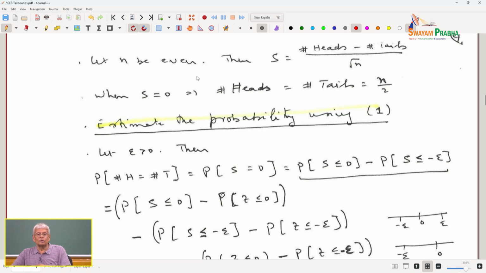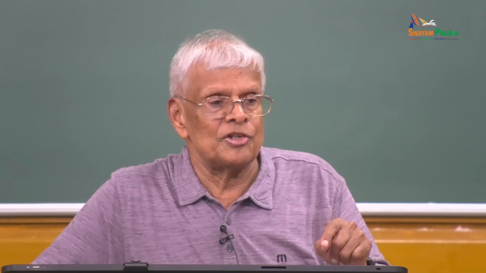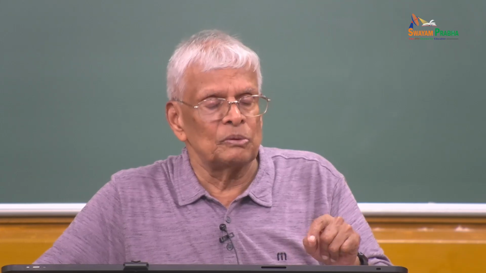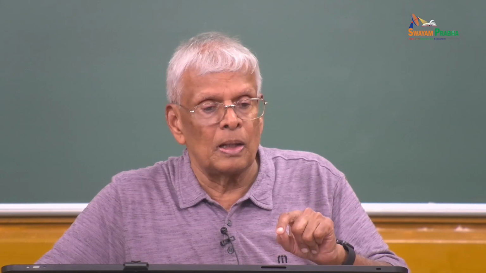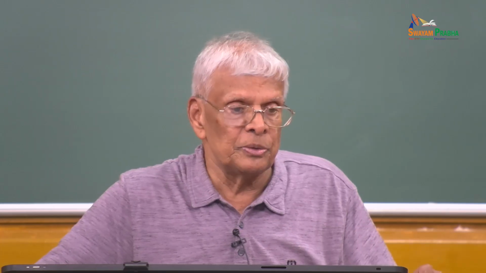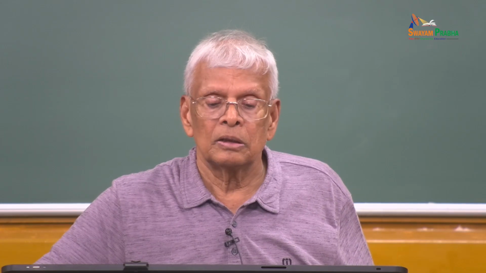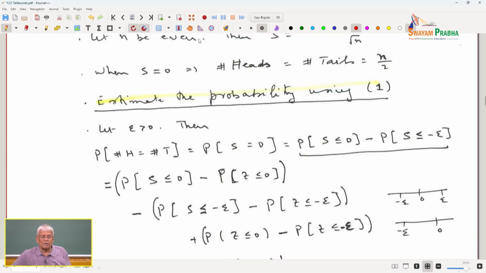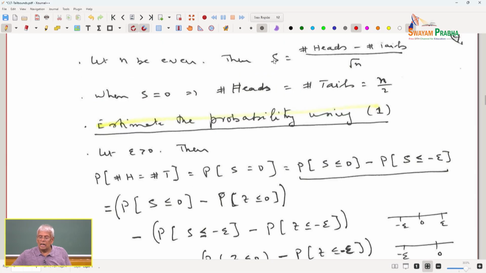Now we would like to understand, can we improve the Esseen theorem to salvage the problem? What is the problem? Can I use the limiting distribution to compute the tail bounds? To that end, I am assuming n is even, and let S be a random variable, which is the difference between the number of heads and number of tails divided by square root of n. When S is 0, the number of heads is equal to the number of tails, which is n by 2. Please note, I have n tosses.